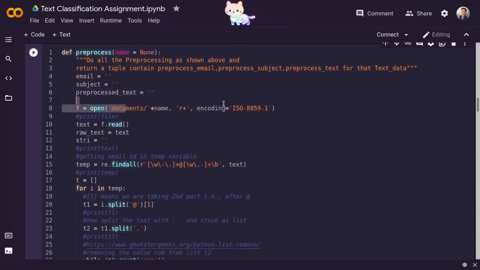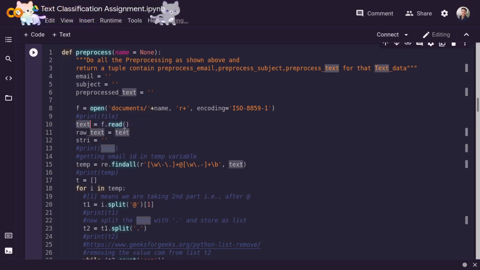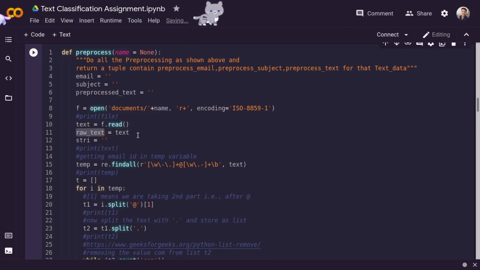Now here we are opening the file, with the file name which is basically a parameter of our function. We will read it into our variable text. Again here we are storing it in a variable called raw text, because we will not pre-process or change anything in it, so we store all the text in it as it is. We will just manipulate and pre-process the text variable.